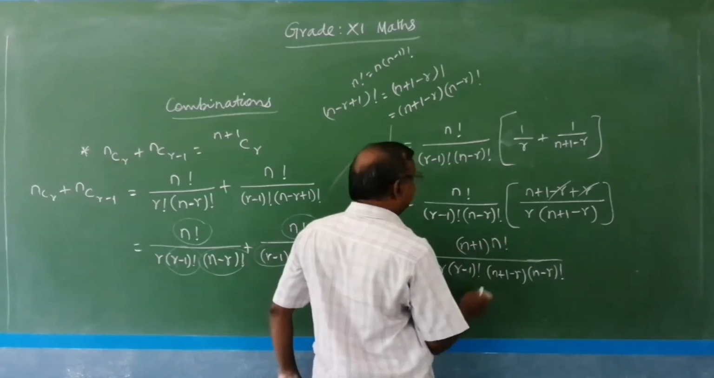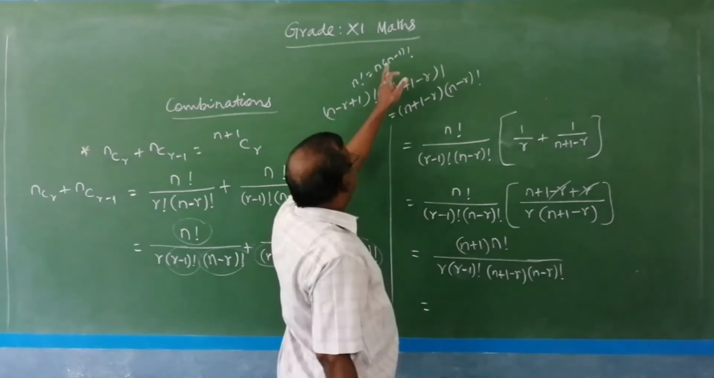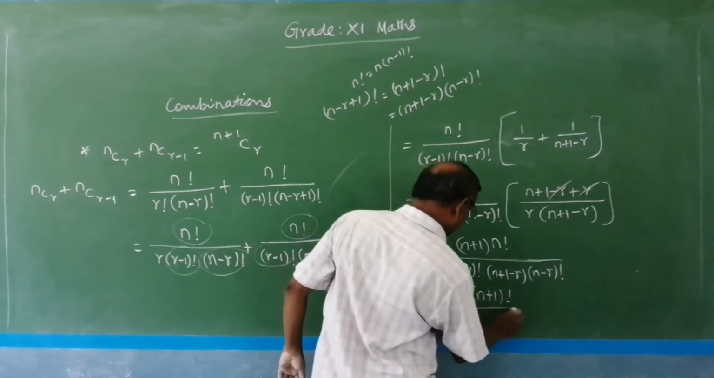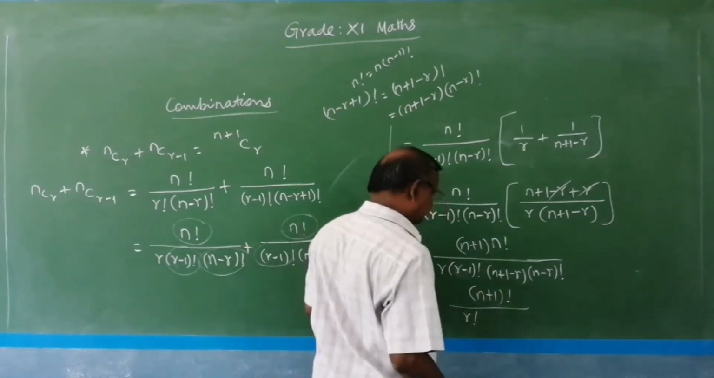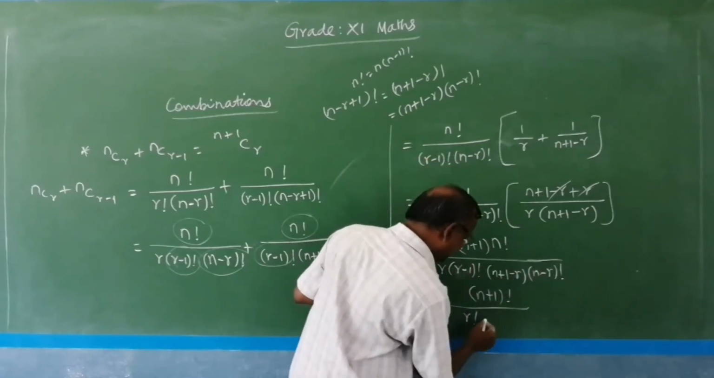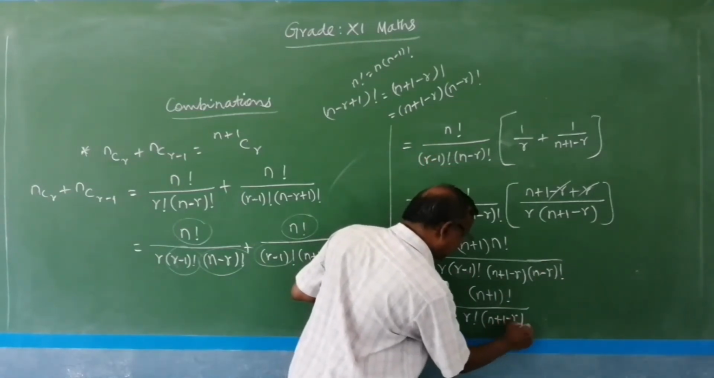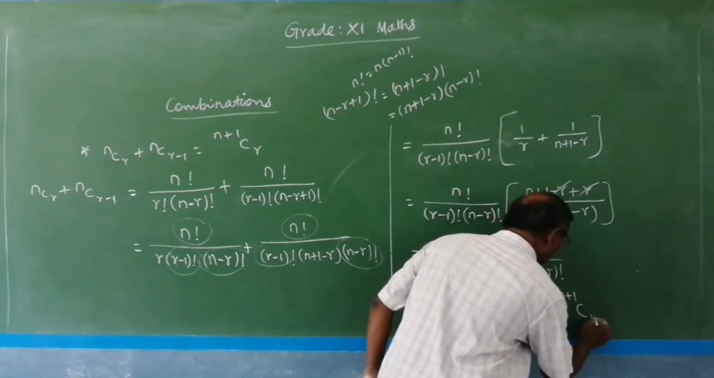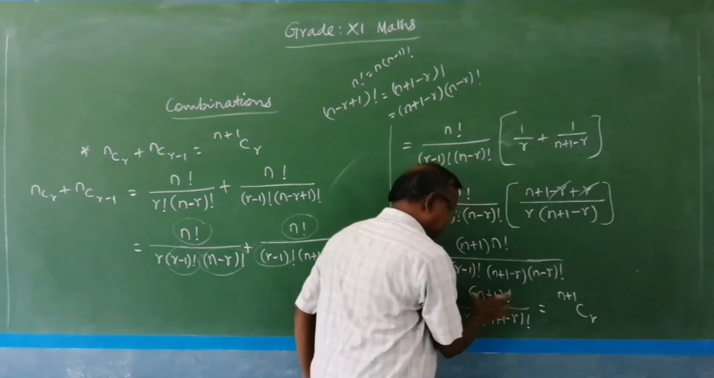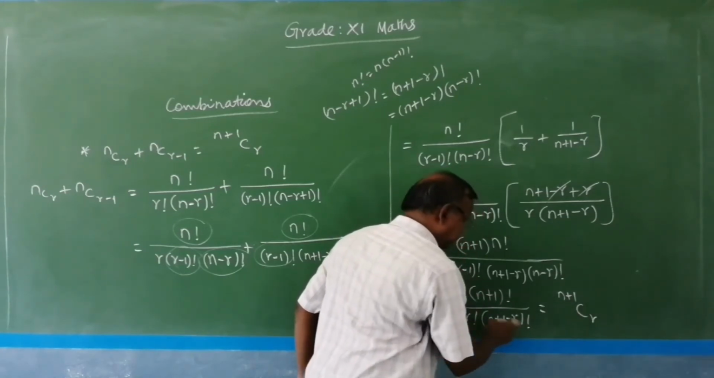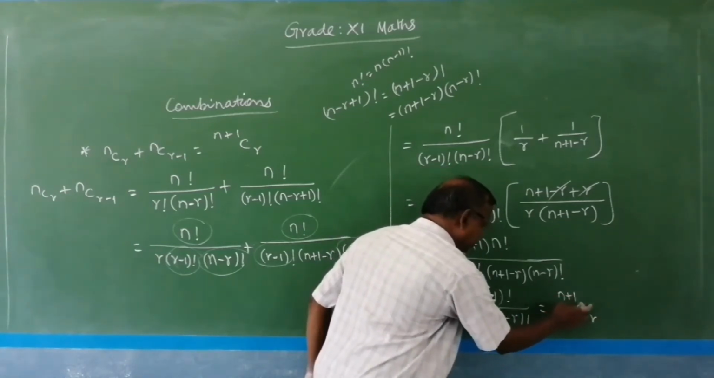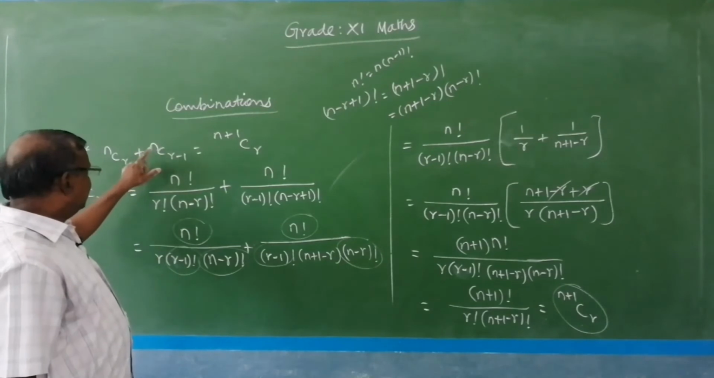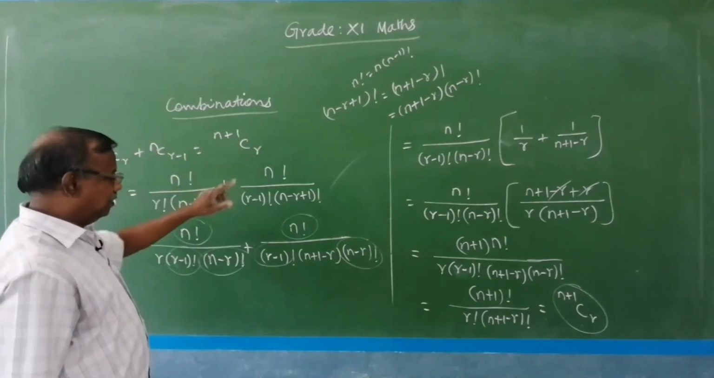This is nothing but (n plus 1) into n factorial, which means (n plus 1) factorial, divided by r into (r minus 1) factorial, which is r factorial, and (n plus 1 minus r) into (n minus r) factorial, which means (n plus 1 minus r) factorial. So this is (n plus 1) C r, because (n plus 1) factorial divided by r factorial into (n plus 1 minus r) factorial. So, nCr plus nC(r minus 1) equals (n plus 1)Cr.